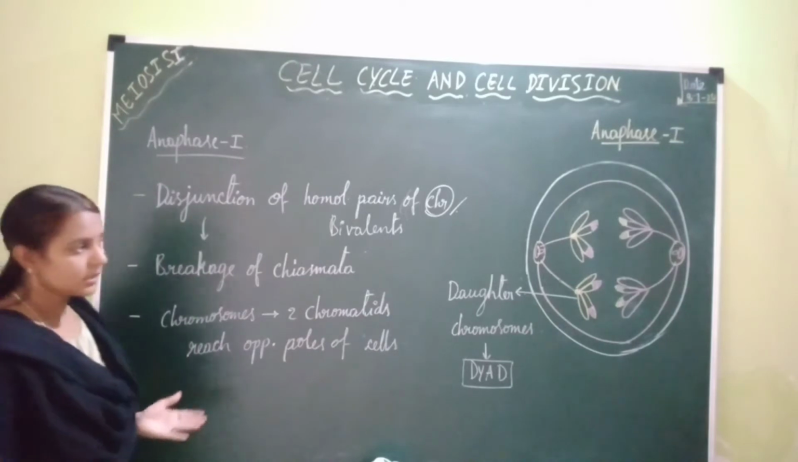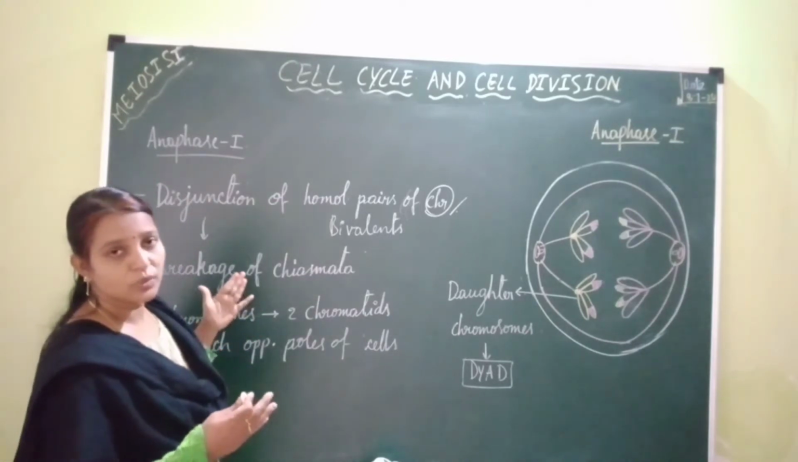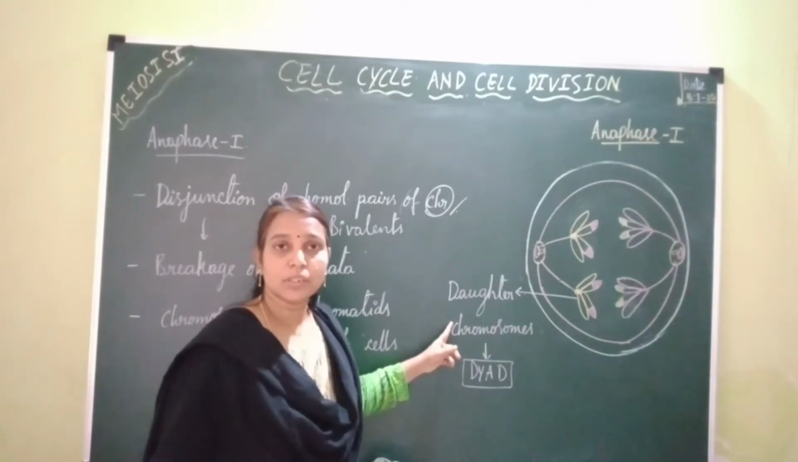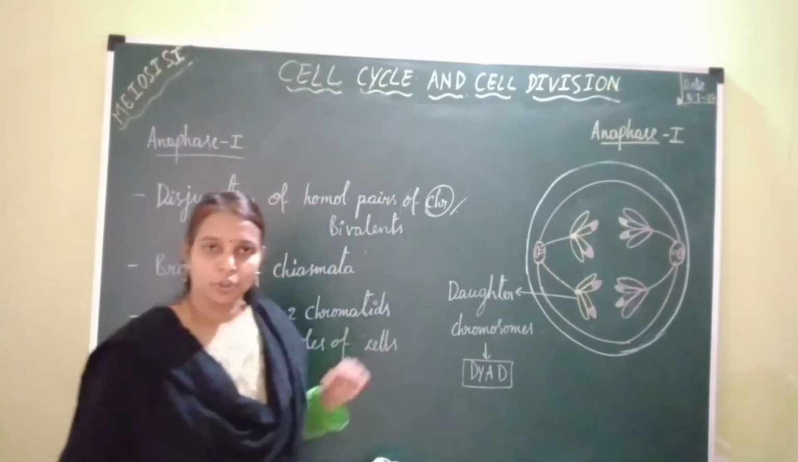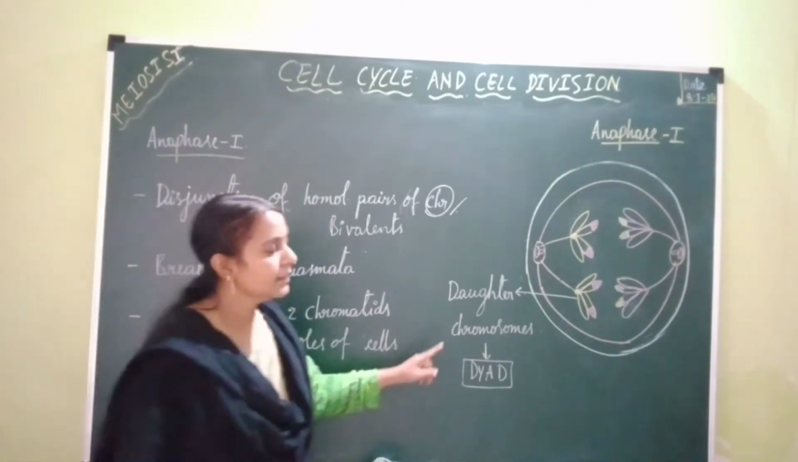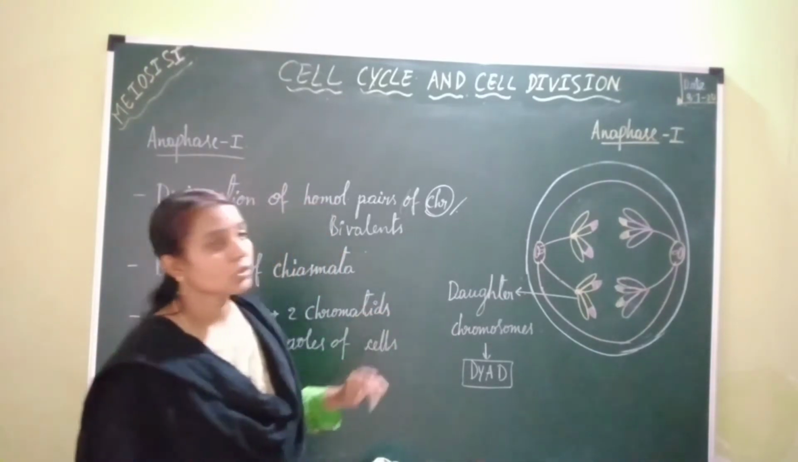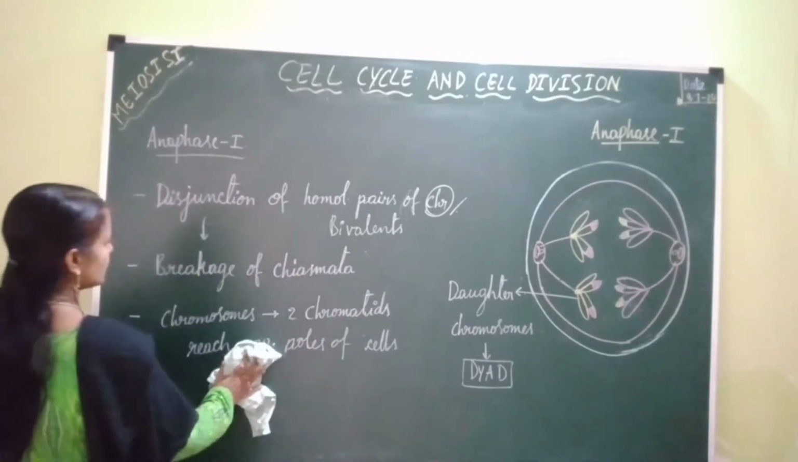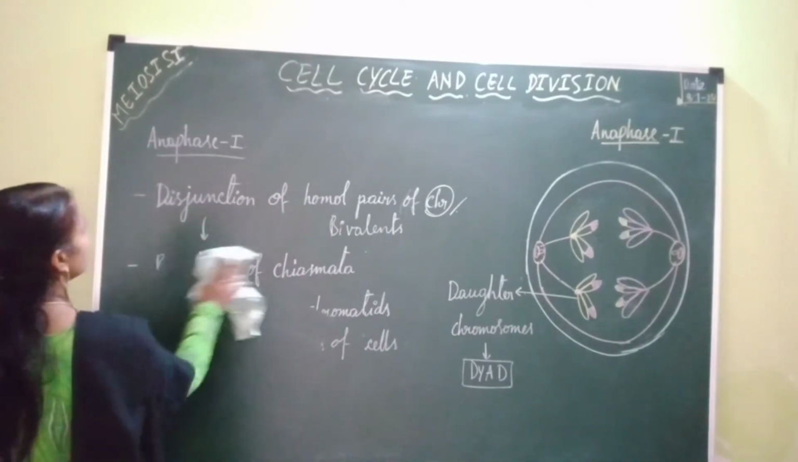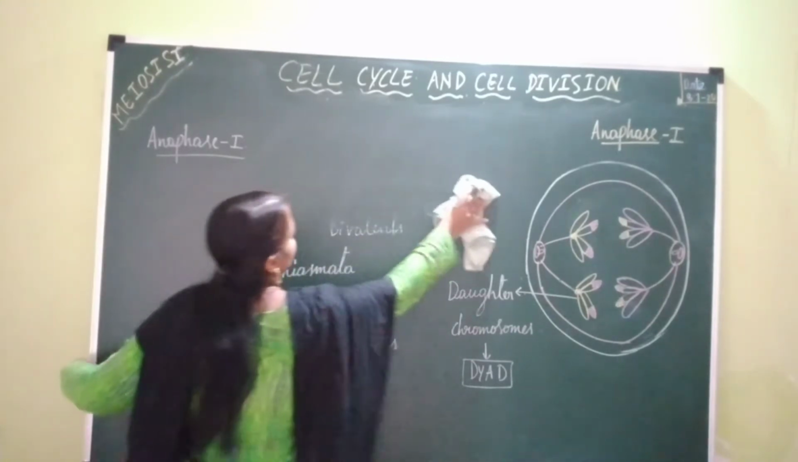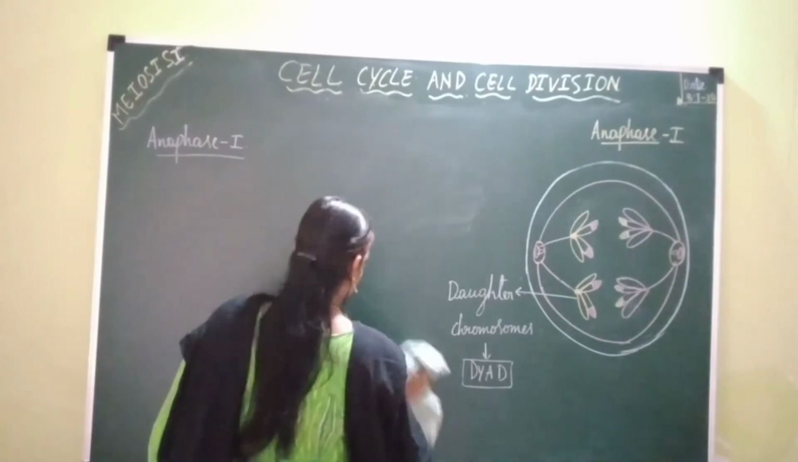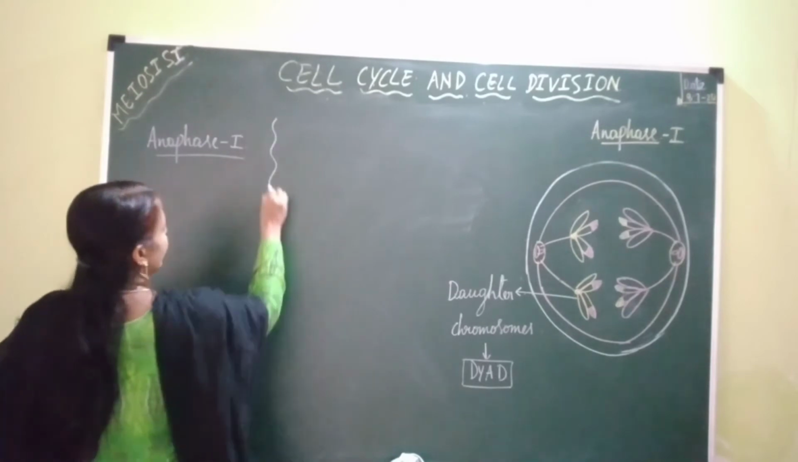So during this phase, the chromosomes which are reaching two opposite poles of the cell are future daughter chromosomes because they become part of the daughter nuclei, and they are under dyad condition. So this is all about anaphase 1. Now I want to give you the differences between anaphase 1 of meiosis 1 and anaphase of mitosis.